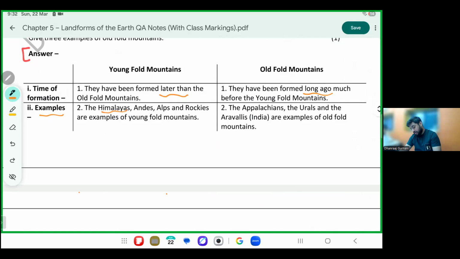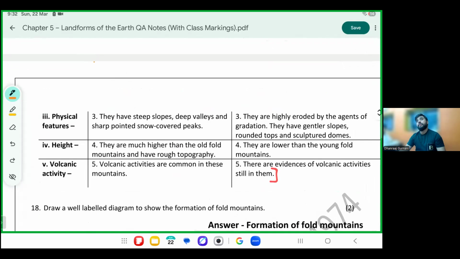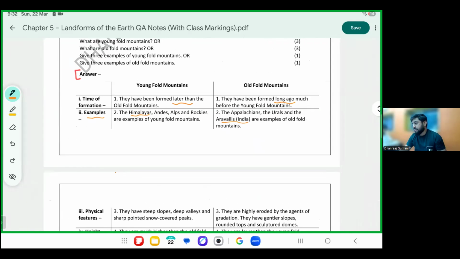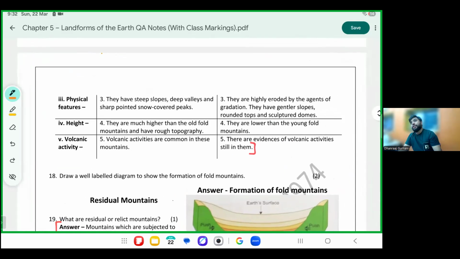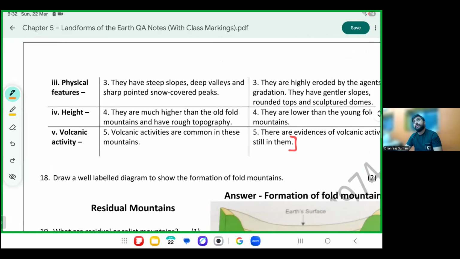Himalayas here. That's not compulsory. Here, these are your shapes. Look here, the shapes. Please have a look at the shapes.